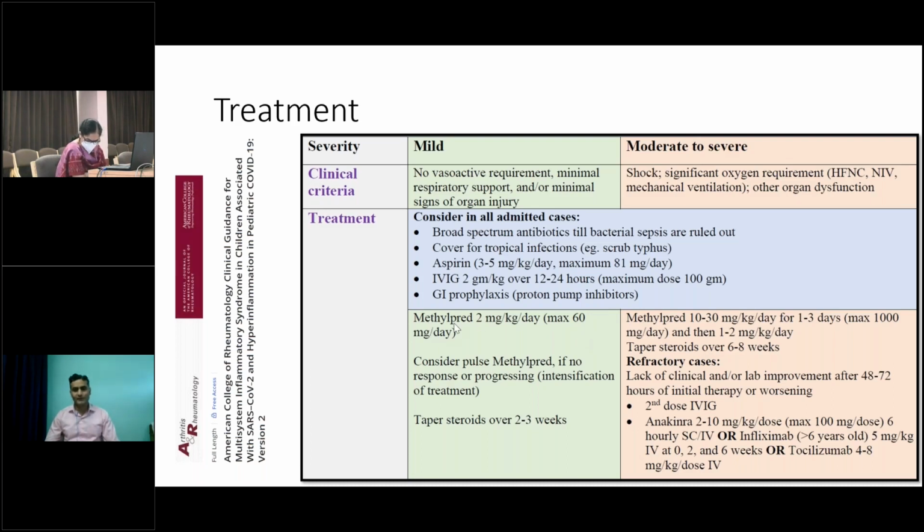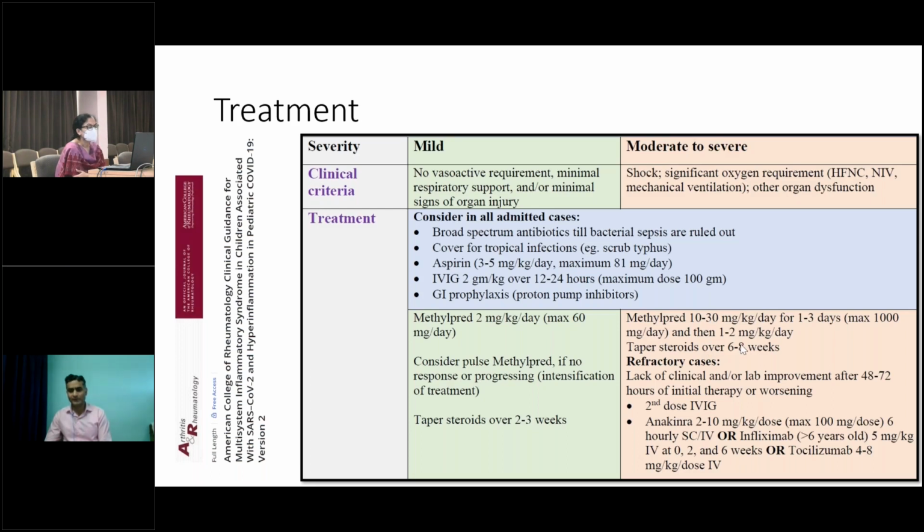In mild disease, methylprednisolone in dose of 1 to 2 mg per kg per day. And if the patients with mild disease are not responding or they are worsening, then we can consider intensification of treatment. And then we have to taper steroid over the next 2 to 3 days so that we can prevent the relapse of hyperinflammation. Whereas in moderate to severe disease, methylprednisolone was given in the doses of 10 to 30 mg per kg per day for 1 to 3 days, and then we taper to 1 to 2 mg per kg per day once there is clinical response, and then we have to taper steroids over 6 to 8 weeks.